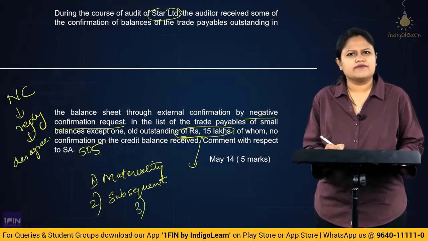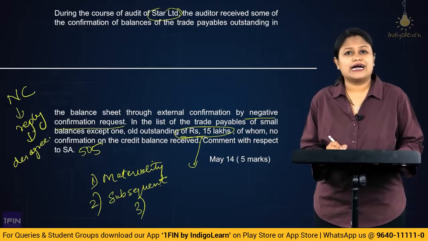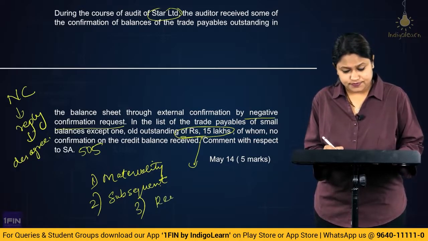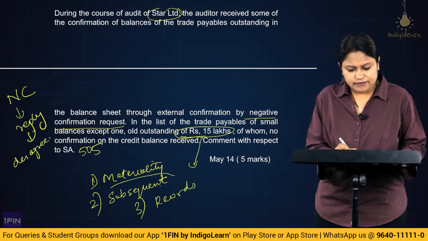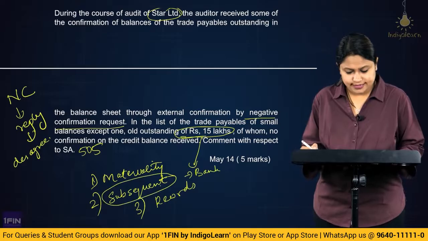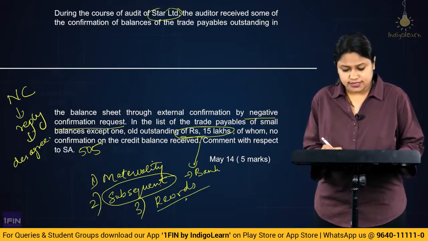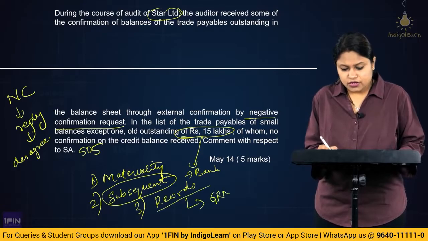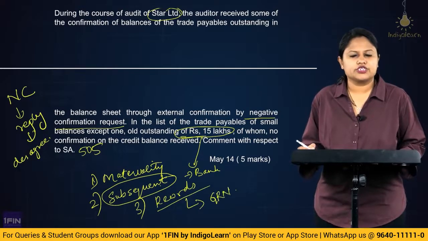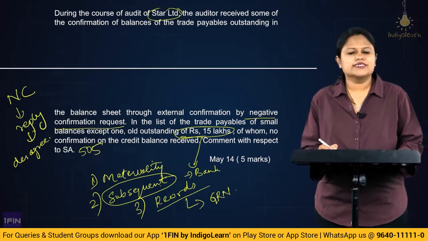You could have some other confirmation with the third parties. Also, you could check other records. This confirmation would come from where? The bank. When the payment is released, you could get it. Then records would be there. Records would be like the goods received note. These are all the documentation where you would be able to check whether this credit balance was actually there or not there.